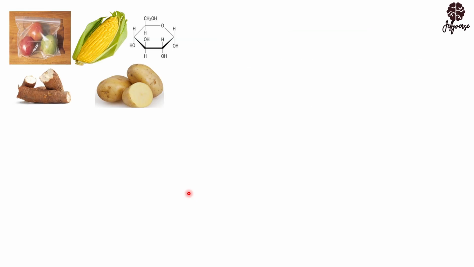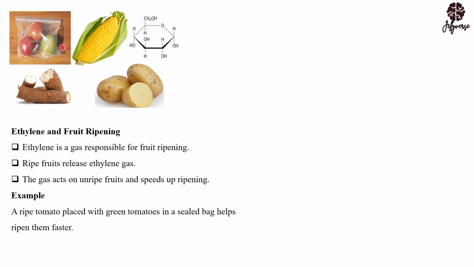Now let's move on. As you can see, this one is a fruit, mango fruit. This is cassava, this is maize. They are all sugar. In terms of sugar, it's the same thing as carbohydrates. So let's look at some applications of chemistry here. If you are having unripe mangoes, you can add them to a ripening mango and place them in a bag, and then you can store it in a cool, dry place for a few days.